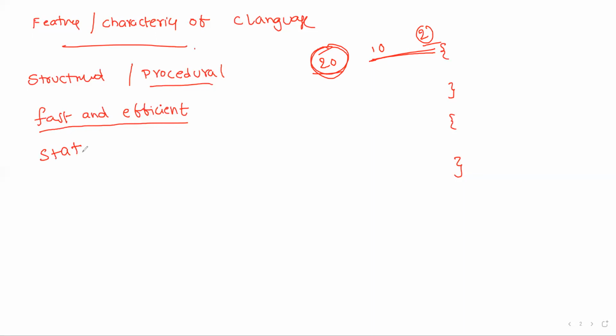Now the next one is statically typed. What do you mean by statically typed? So in a language we are using variables to store some values. For example, we are writing some program. Here we are taking integer numbers, that means whole numbers, real numbers, etc.